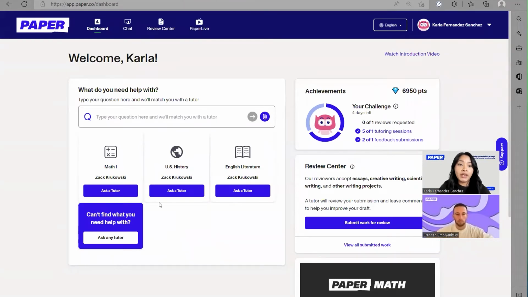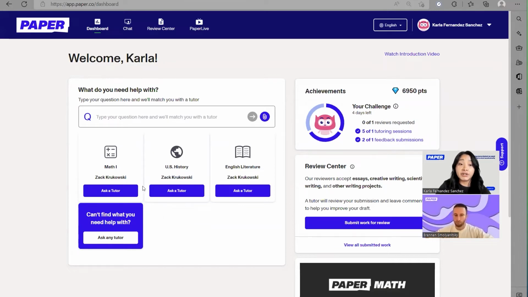So for example, if instead of Math 1, they're taking geometry or algebra, that's the name of the course that they'll see listed along with their teacher's name. So it becomes a lot easier if that's the subject that they have questions on. They can just go to Math 1 or math, whatever level of math they're taking, and click on Ask a Tutor. That's going to take them directly to a tutoring session for that subject.